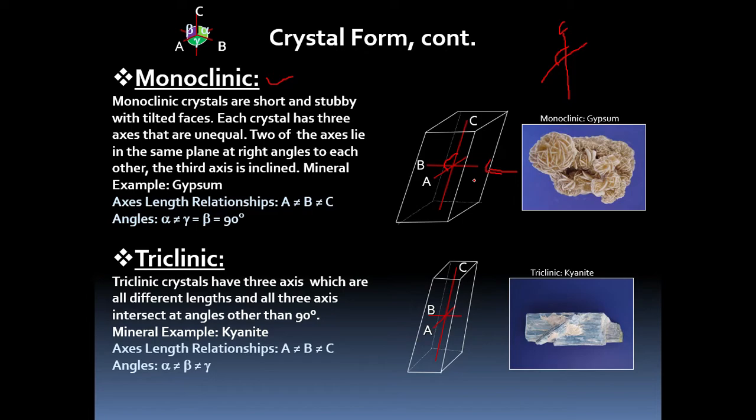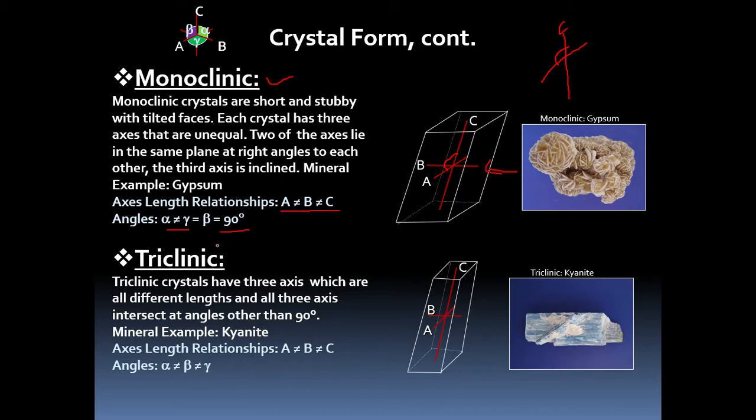But C and B angle will be 90 degrees. All the axes are not equal: A is not equal to B is not equal to C. The angle between A and C will not be 90 degrees, but the other angles, alpha and gamma, will be 90 degrees.